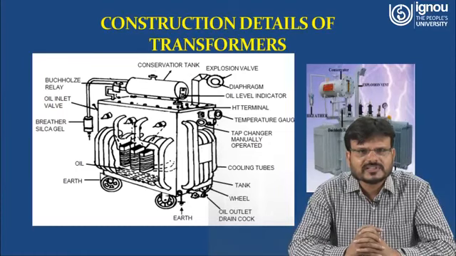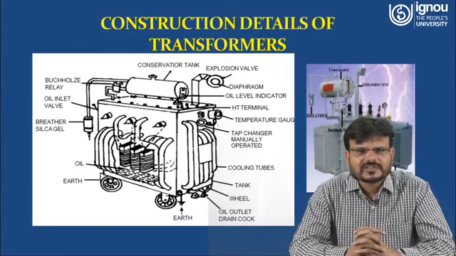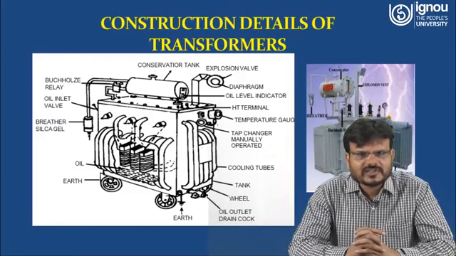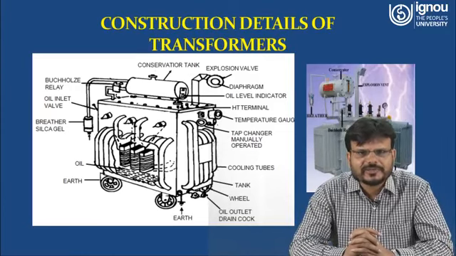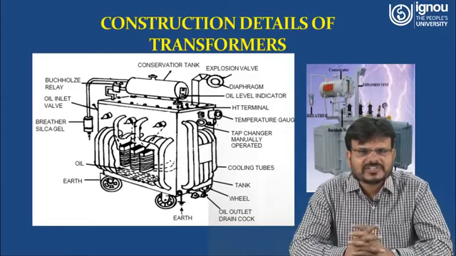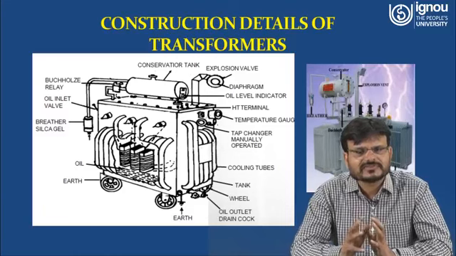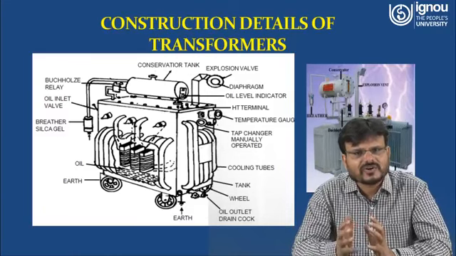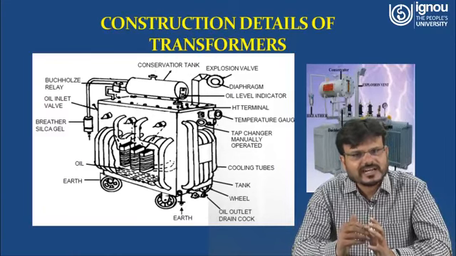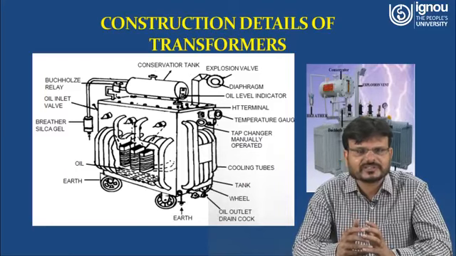Here you can see the different components starting from the wheel, earth, oil outlet point, wheel, tank, cooling tubes, tap changer that is manually operated, temperature gauge, HT and LT terminal, oil level indicator, and conservator, where extra oil is placed in case very high heat is generated in the transformer tank.